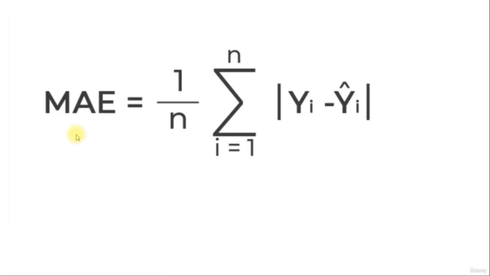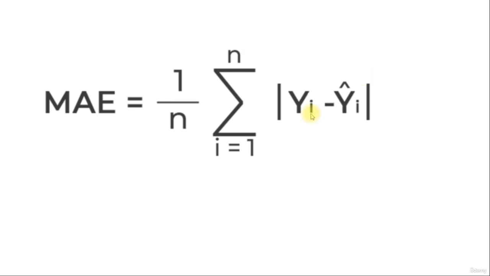Now ME, which is an important metric for evaluating your regression model. As seen by the formula, it is very simple. You subtract the value predicted by your model from the actual value. Let's say your model predicted a sales forecast of 100, but actually it was 95. So you subtract both of them, add all the rows, and then divide by the total number of observations. Here we use the absolute or mod value to avoid negatives.